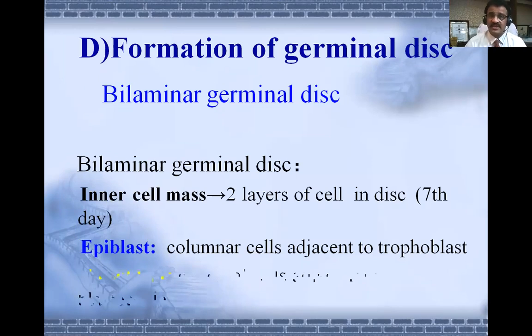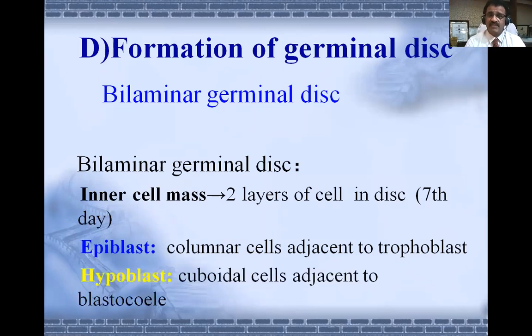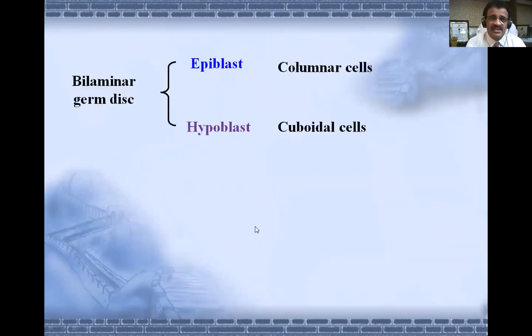Now you can also see them here. The inner cell mass gets divided into two layers of cells in the disc on the 7th day. The upper layer is made up of columnar cells, which are adjacent to the trophoblast, and the lower layer is made up of cuboidal cells, which is adjacent to the blastocele. So epiblast and hypoblast, the bilaminar germinal disc, those two layers are shown here clearly, and what type of cells make them is also shown here. Columnar means they are tall cells, cuboidal means they are short cells.